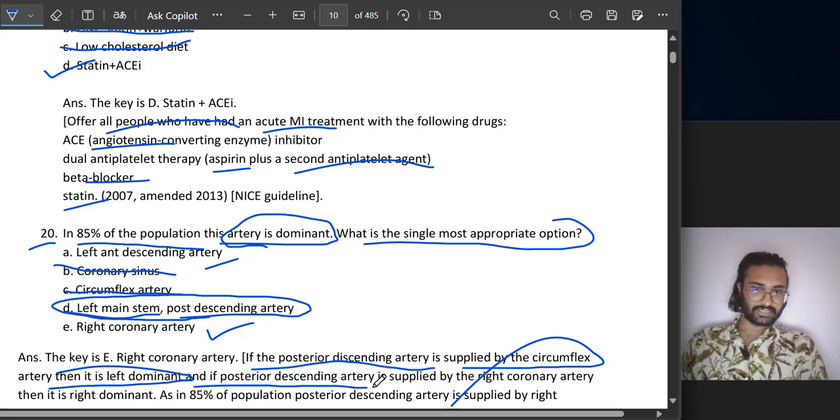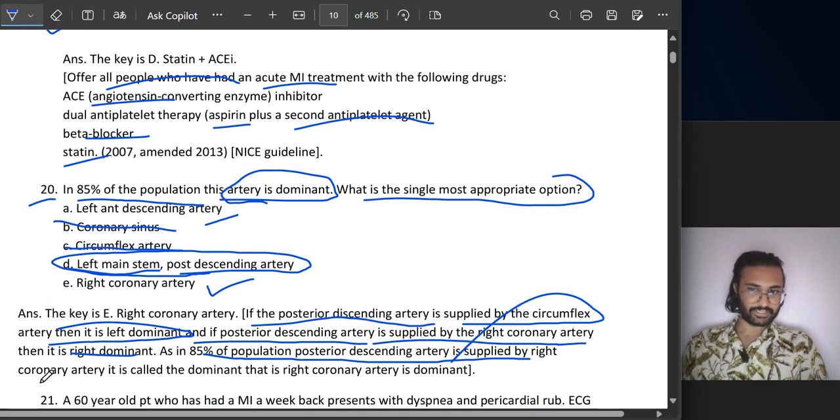If the posterior descending artery is supplied by the right coronary artery, then it is right dominant. In 85% of the population, the posterior descending artery is supplied by the right coronary artery, and that is the dominant artery.